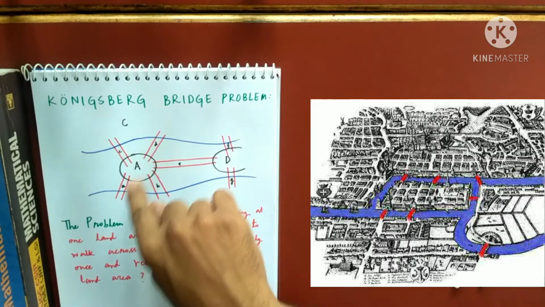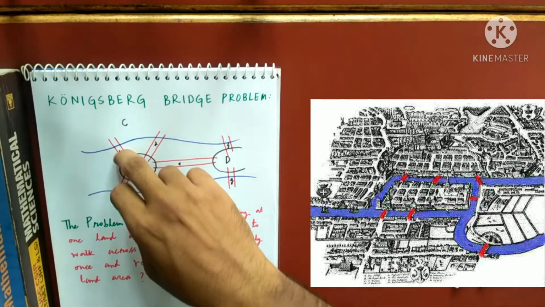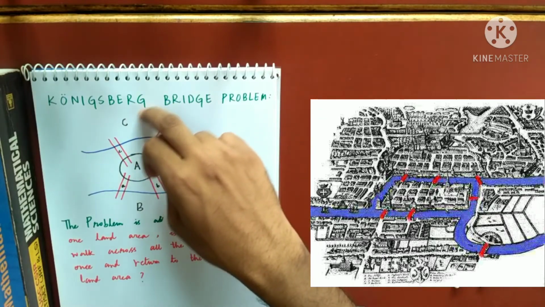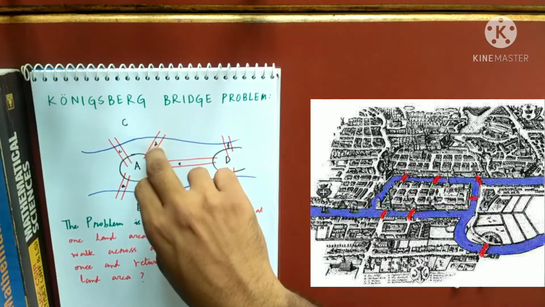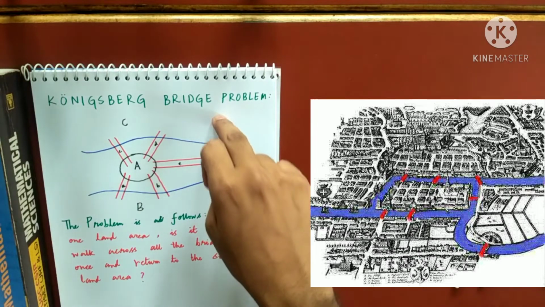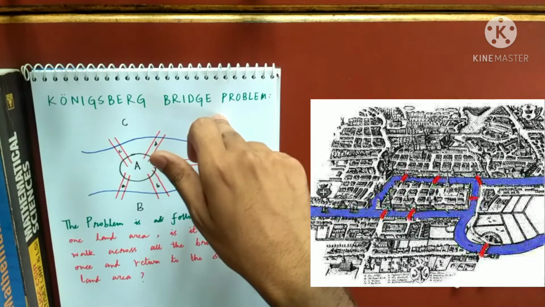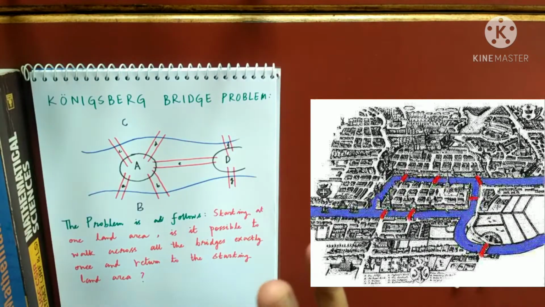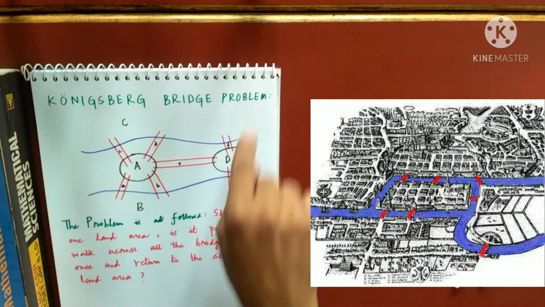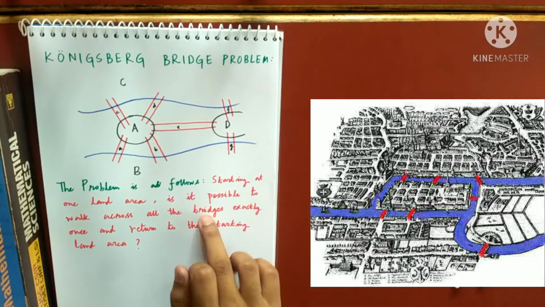So this bridge is used now. I cannot use it again. I can go to C, I can have some puchka here, I can again come back to A, I can go to D, I can go to C. But now I don't have any other option. I cannot return to the position I started. So can you find a way, if you start from B, to reach B by traversing all the bridges exactly once?